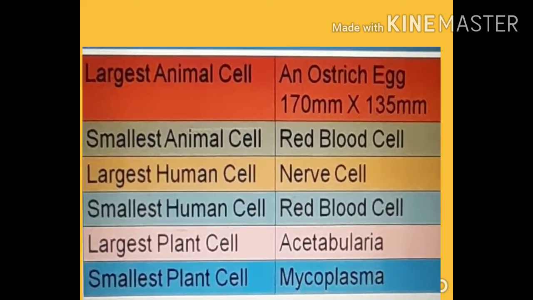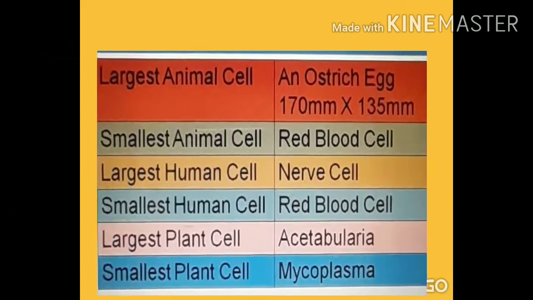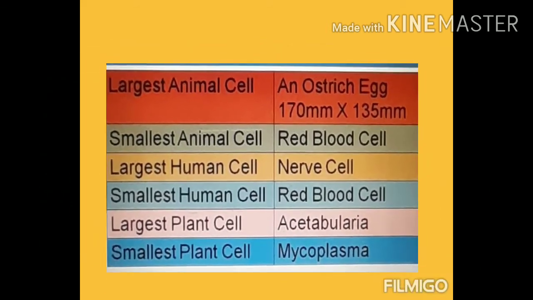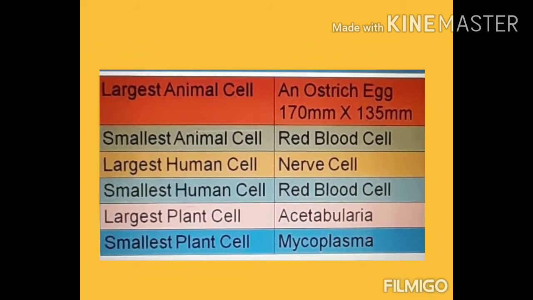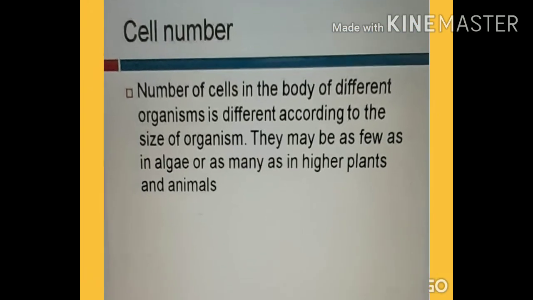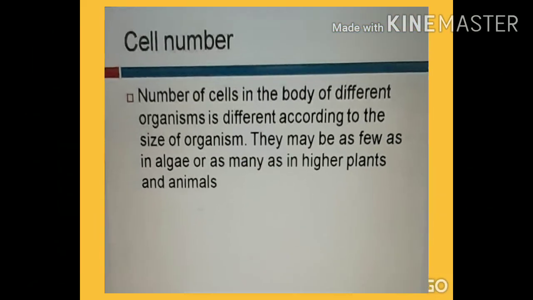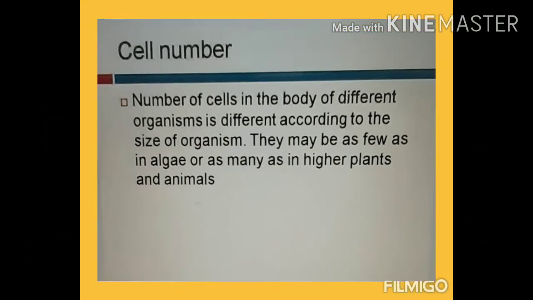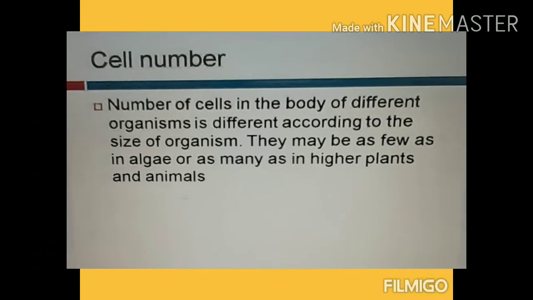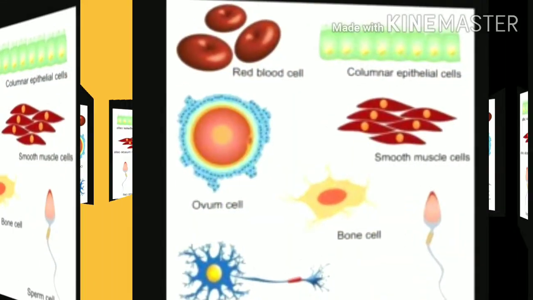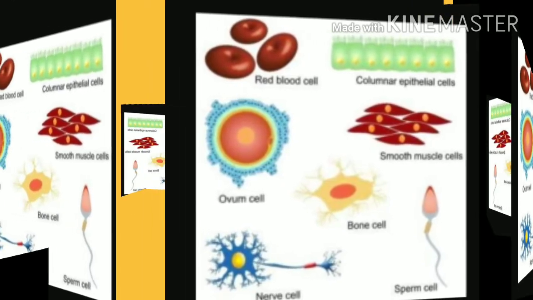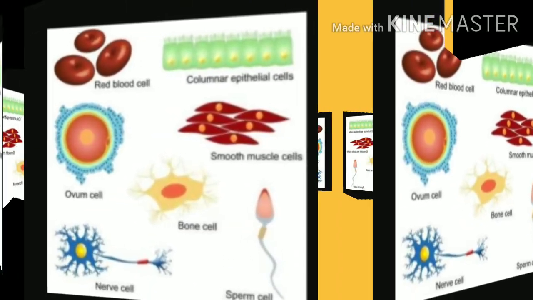Our next topic is cell number, shape and size. It varies in all organisms depending upon their function and structure. Cell number: the number of cells in the body of different organisms is different according to the size of the organism, as they may be as few as in algae or as many as in higher plants and animals. Now shape. Cells may be spherical, oval, elongated, branched or irregular.